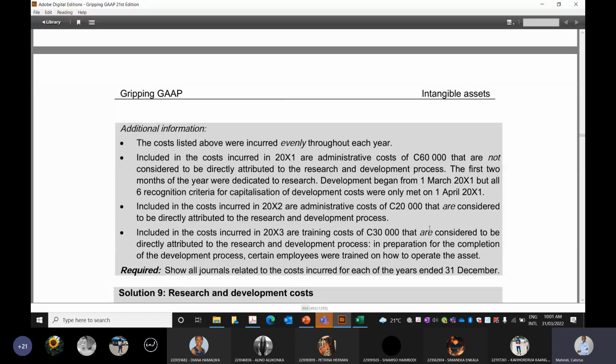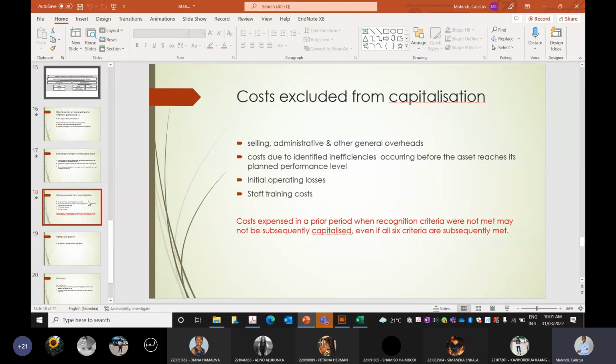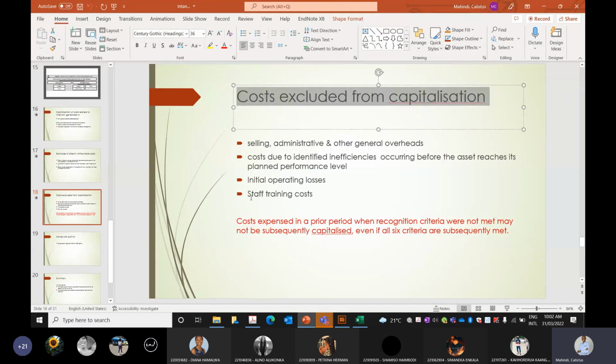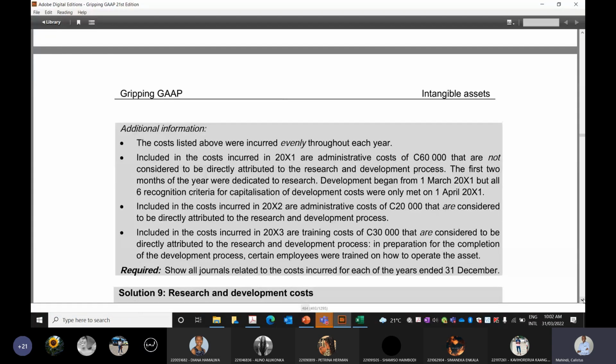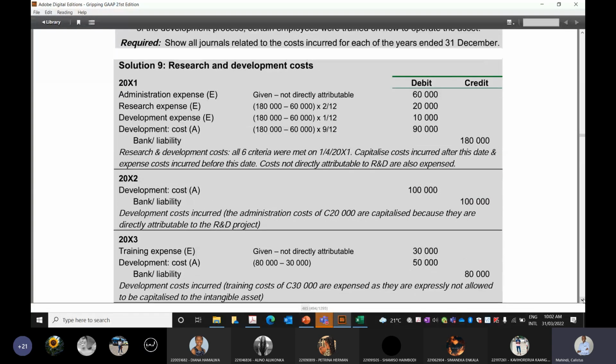Okay, there's no one. One important thing to note about training costs, which we just went through, is that training costs are always excluded from capitalization. So among the costs excluded from capitalization, we have staff training costs. So the 30,000 isn't eligible for capitalization. The 30,000 should be expensed, and then the rest, the 50,000, would be capitalized.